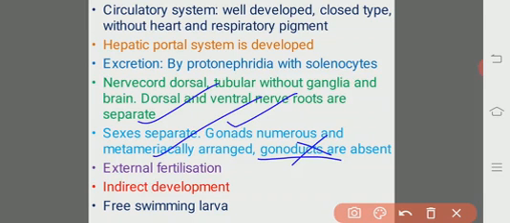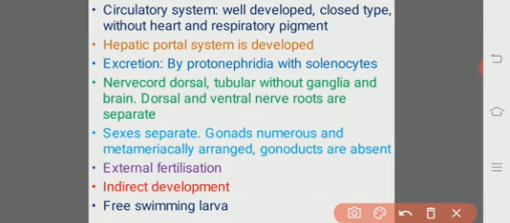As usual, sexes are separate. Both the male and female organisms synthesize and develop the male and female gametes in their respective gonads, and the gametes are released outside without the help of gonoducts, because there are no gonoducts at all.